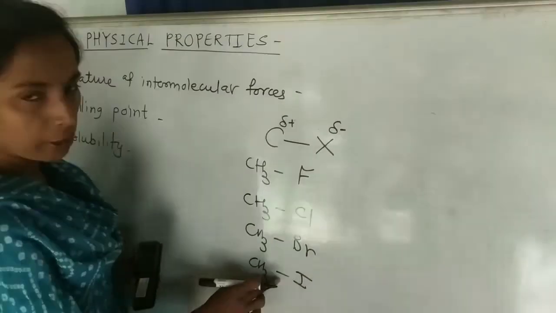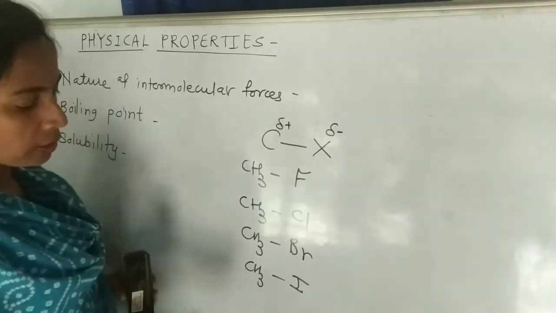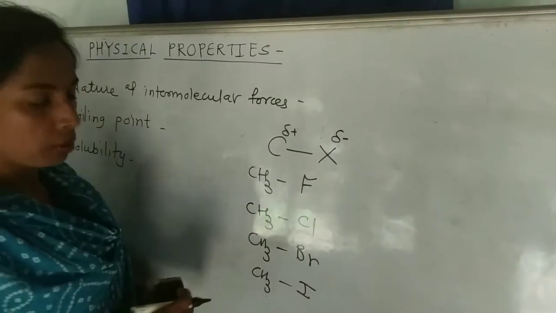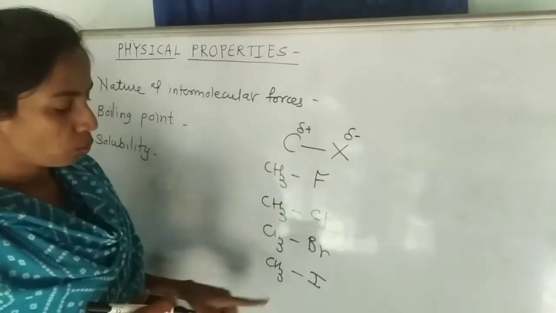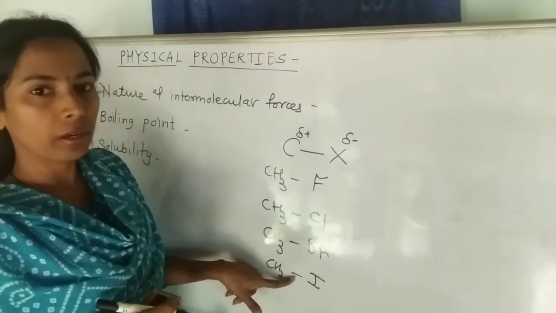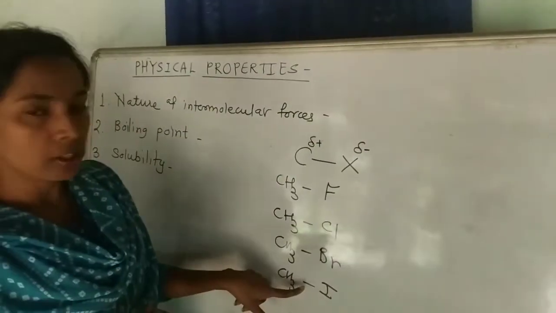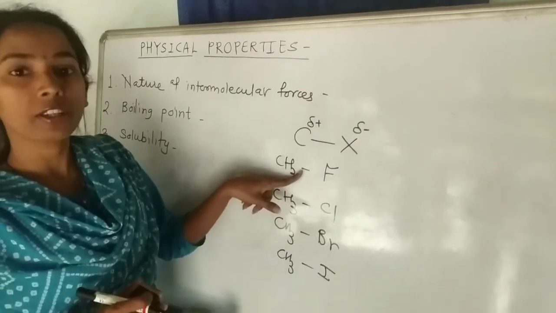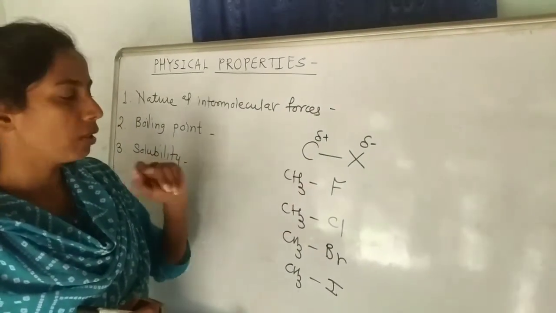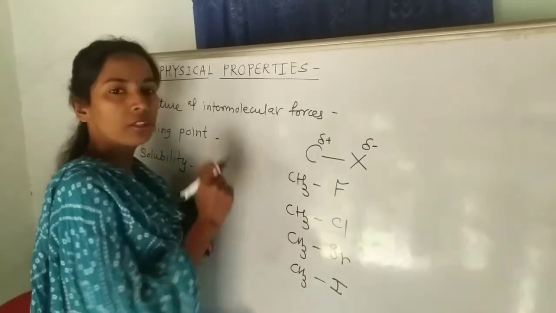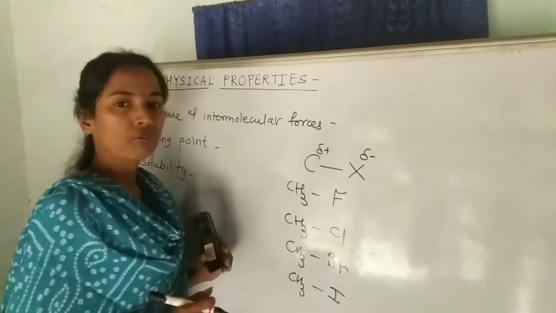So this is the longest bond out of all these alkyl halides, and because of the increase in bond length, bond strength decreases. So this bond is somewhat easy to break, and therefore its bond enthalpy is lowest, and this one has the highest bond energy. Bond energy is the energy required to break the bond. This bond is stronger because of the smallest size of the halogen atom.